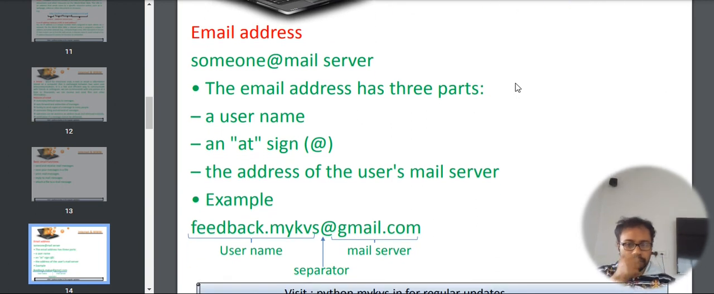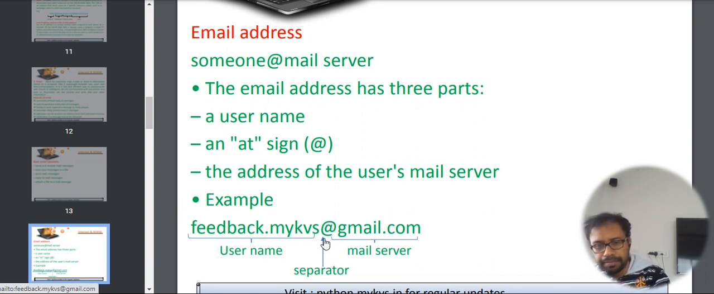Now what is the structure of an email message? An email address has a 3-tier structure, followed by a username, then the compulsory @ sign, and finally the address of the mail server. For example, see this mail address: feedback.mykvs is the username, @ is the mail separator, and the mail server is gmail.com.